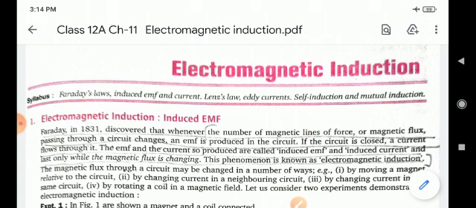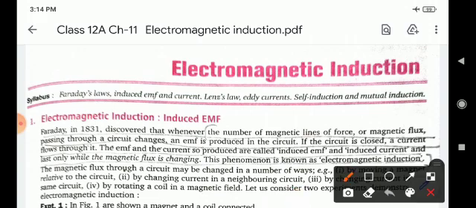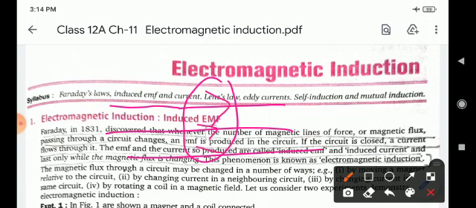A uniform magnetic field passes normally through a plane surface area as shown in the figure. Children, this is the coil and these are the magnetic lines or magnetic flux. Okay children?